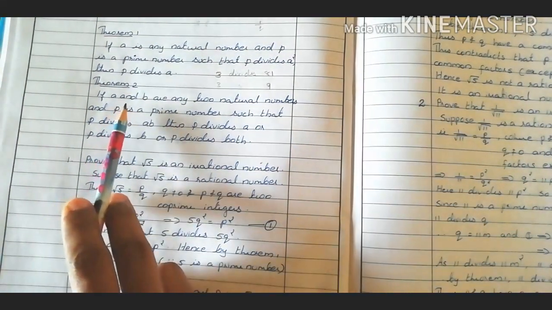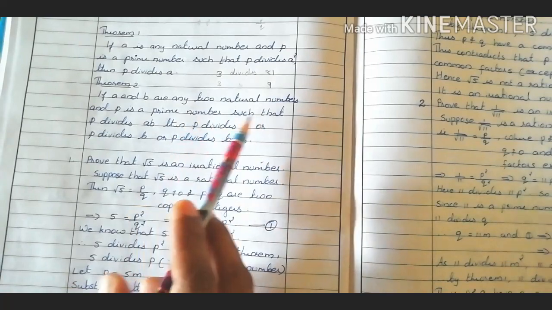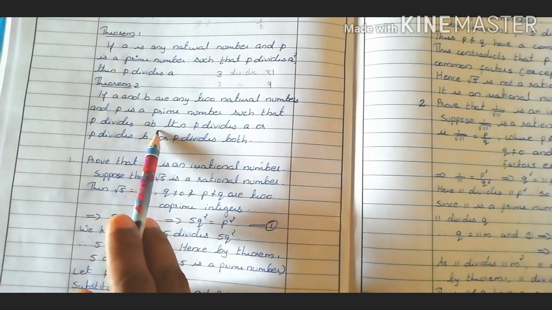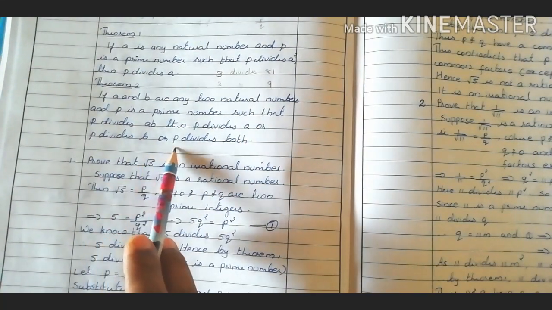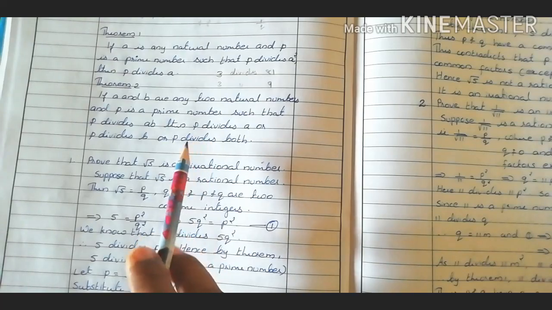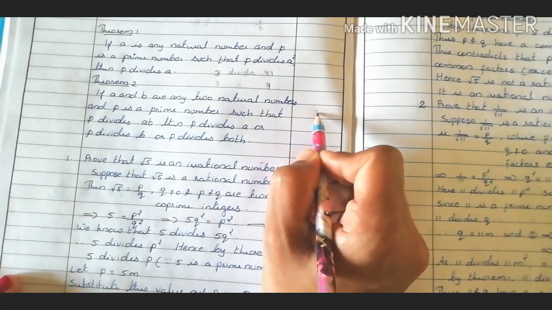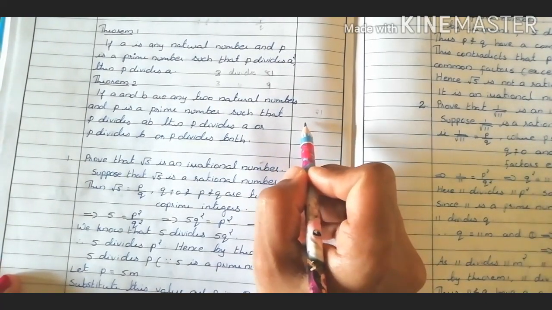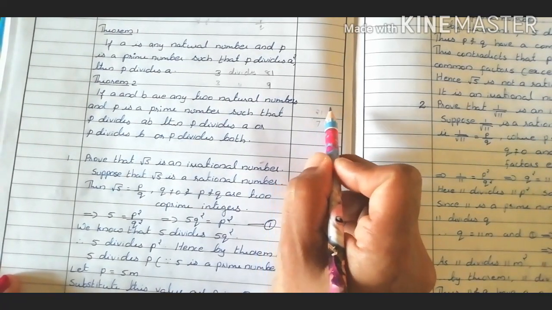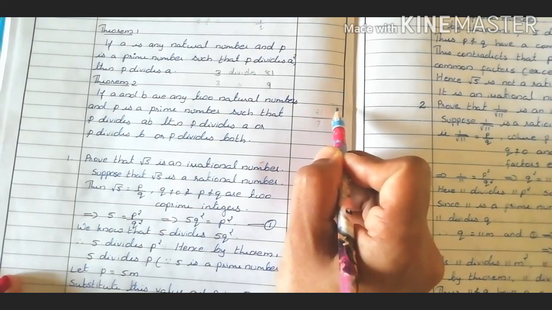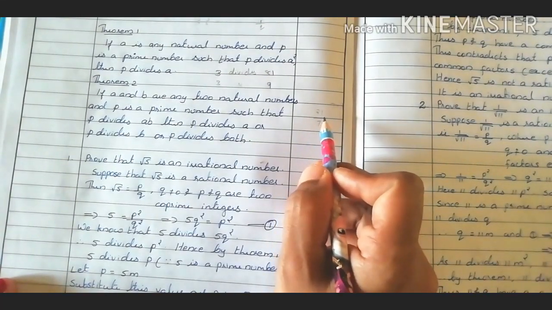The second theorem: if a and b are any two natural numbers and p is a prime number such that p divides a into b, then p divides a or p divides b or p divides both. For example, take 21 and the prime number 7. We know that 7 divides 21. 21 is the product of 7 and 3.